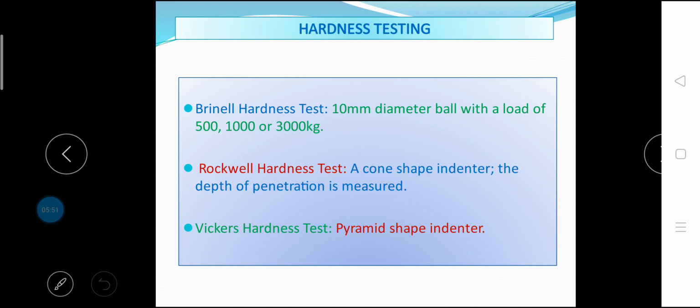I am going to discuss three types of hardness test: Brinell hardness test, Rockwell hardness test and Vickers hardness test. In Brinell hardness test, a 10 mm diameter ball with a load of 500, 1000 or 3000 kg is generally used. In Rockwell hardness test, a cone shaped indenter is generally used and the depth of penetration is measured. In case of Vickers hardness test, a pyramid shaped indenter is generally used. Let us discuss one by one.